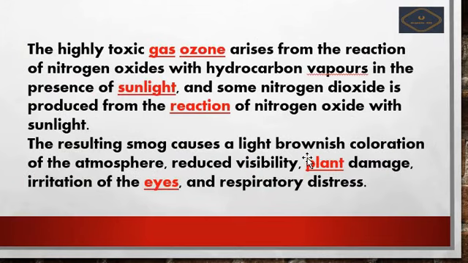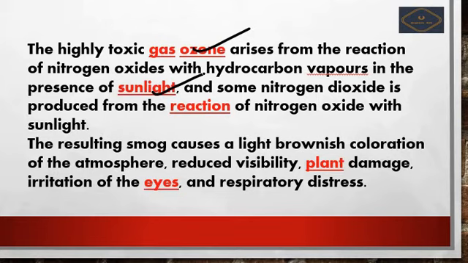The highly toxic ozone. Okay friends, the highly toxic gas ozone arises from the reaction of nitrogen oxides with hydrocarbon vapors in the presence of sunlight. When there is sunlight, the hydrocarbon vapors combine with the nitrogen oxides, and then the gas originates.